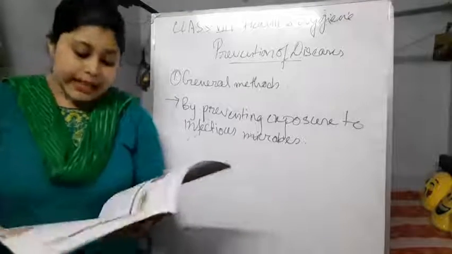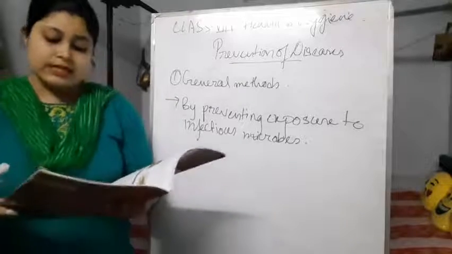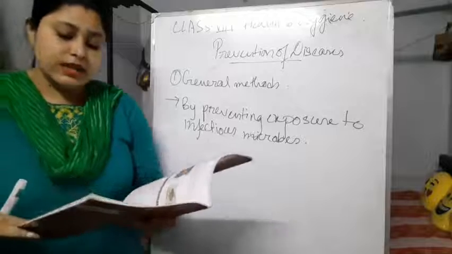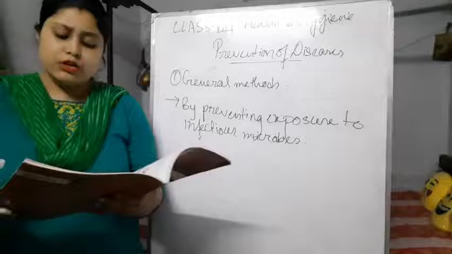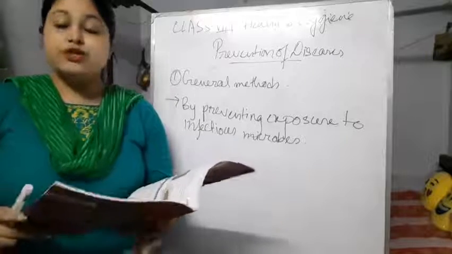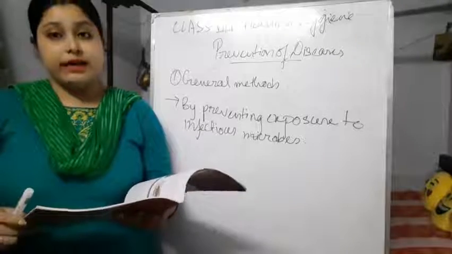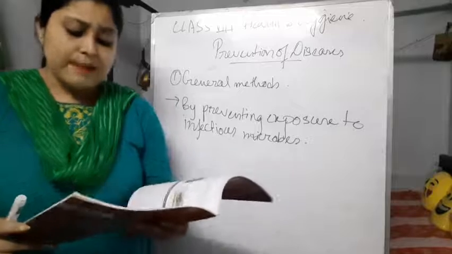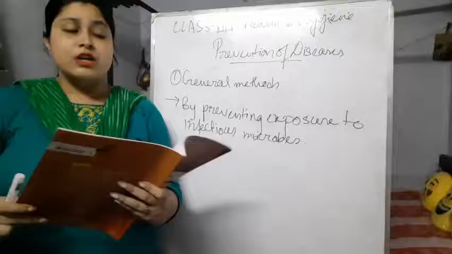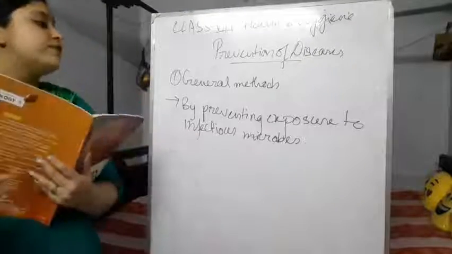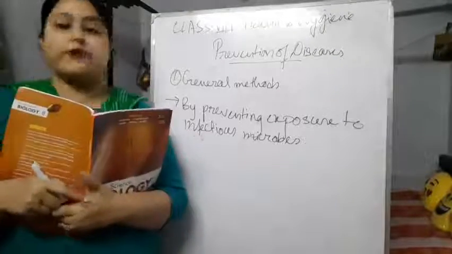Next, to prevent vector-borne diseases, clean your surroundings so that the disease-carrying vectors do not flourish there. So we have to keep our environment healthy. Thus, public hygiene is a basic key to preventing this infection. So these are the main parts of preventing exposure to infectious microbes.